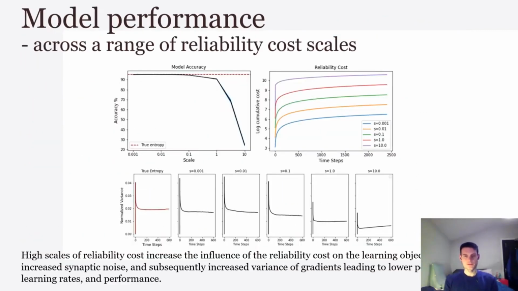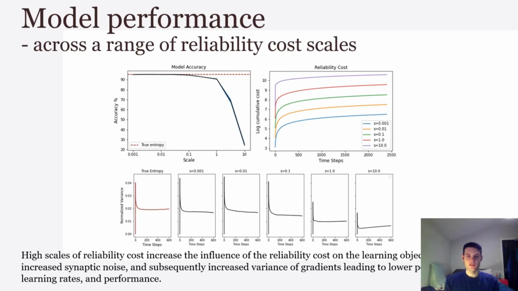We combine reliability cost with the extended Kalman filter objective. We test performance on a neural network classification task across a range of settings of scale for the reliability cost. As the scale of the reliability cost increases, the effect of the reliability cost on the objective also increases, and therefore precise transmission becomes more expensive. So we get more noisy synapses, and clearly there's only so much noise that the model can take before performance decreases.